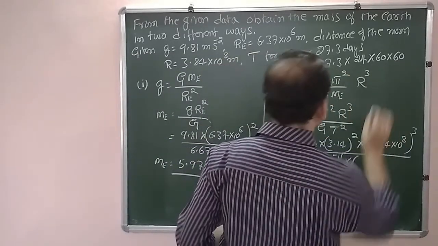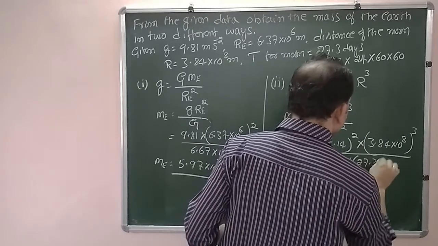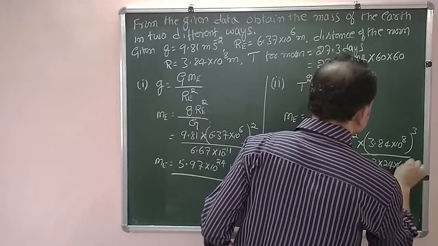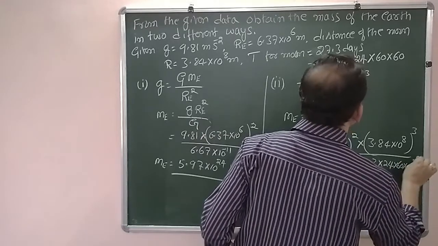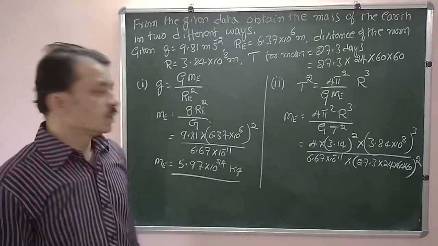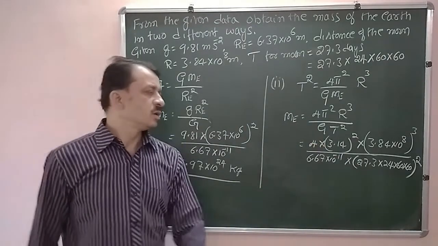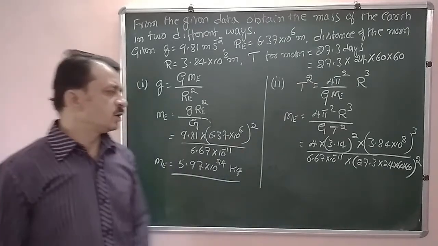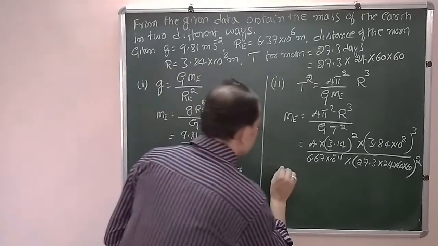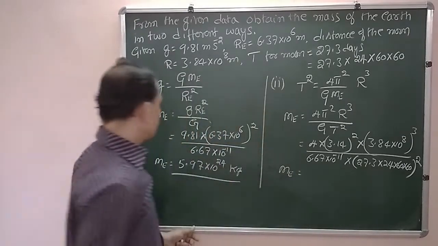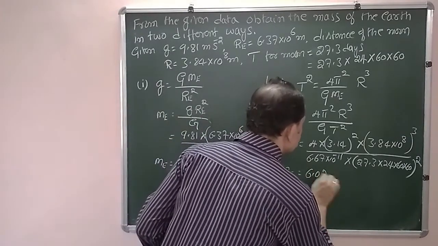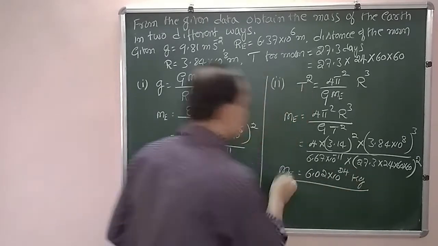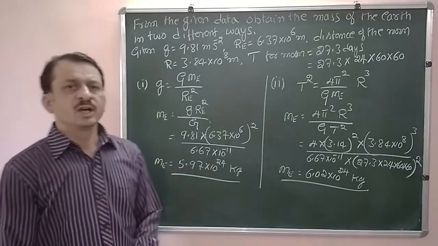Now we have to square these terms, 27.3 into 24 into 60 into 60 whole square. Now take the calculator and simplify it. First simplify the numerator and the denominator and divide numerator by the denominator. If you make that calculation, we are going to get 6.02 into 10 to the power of 24 kg. That is the mass of the earth.